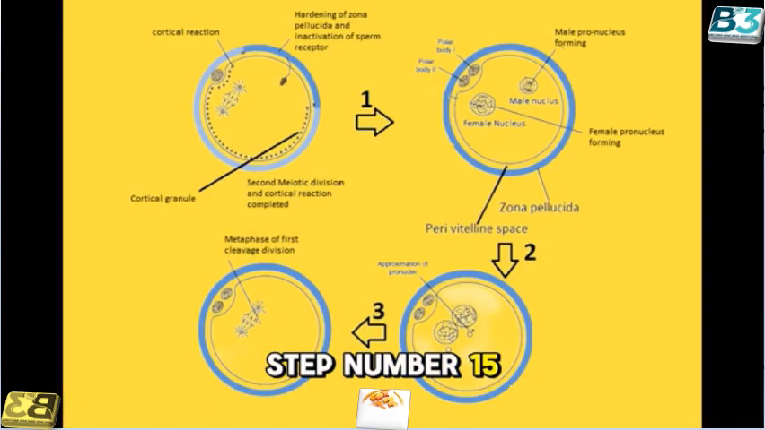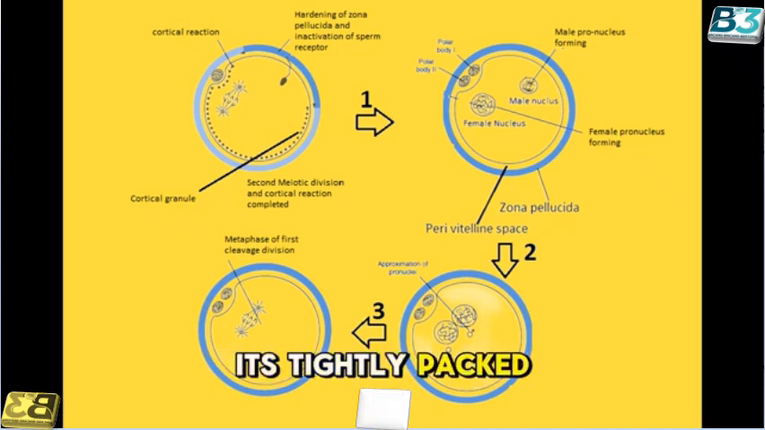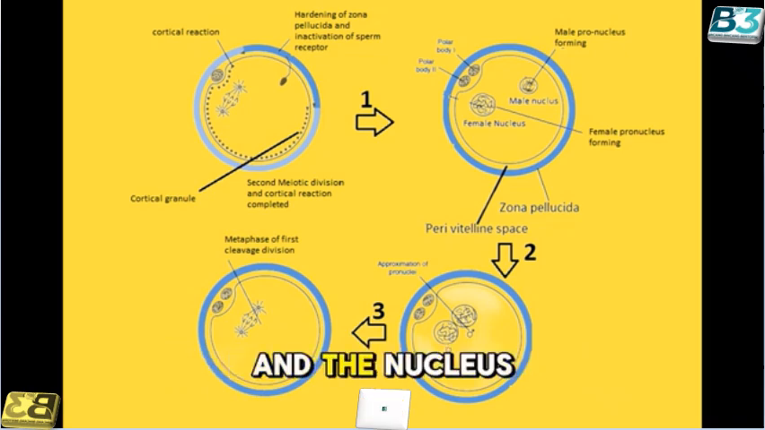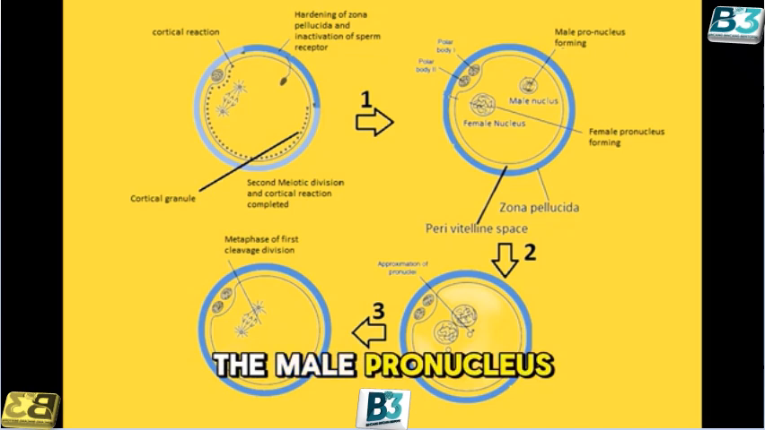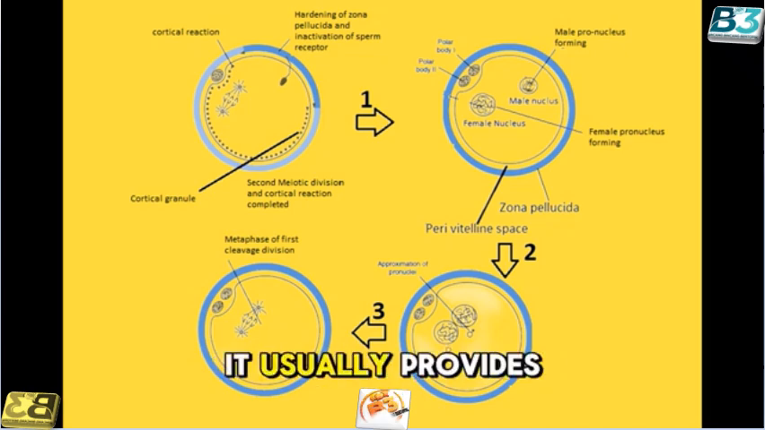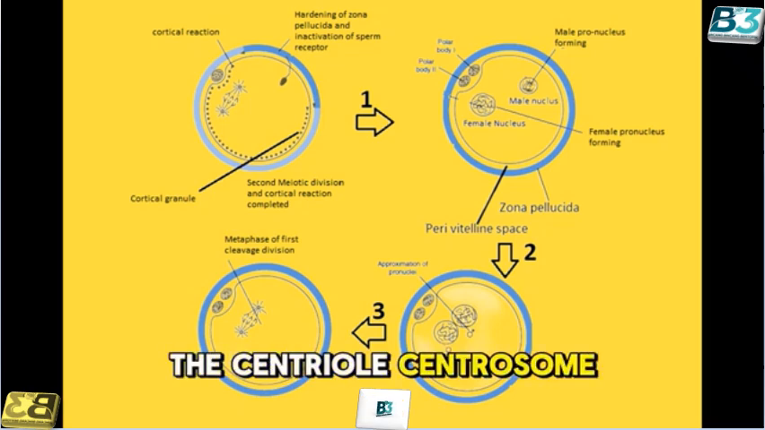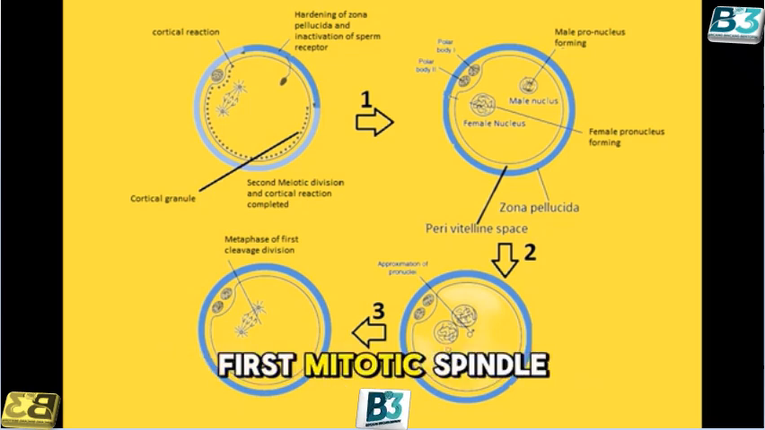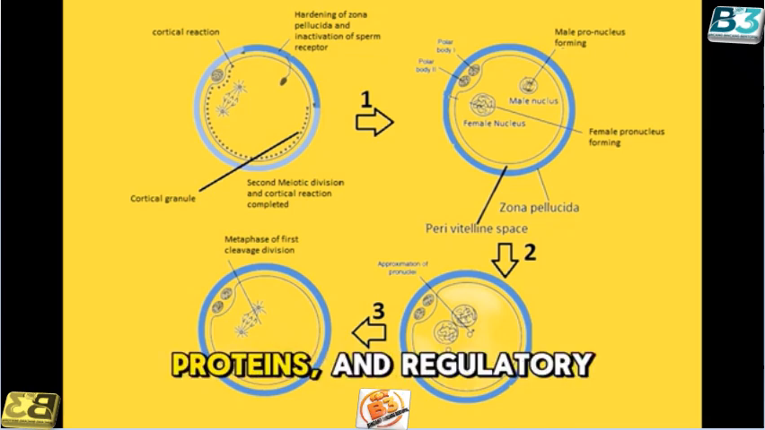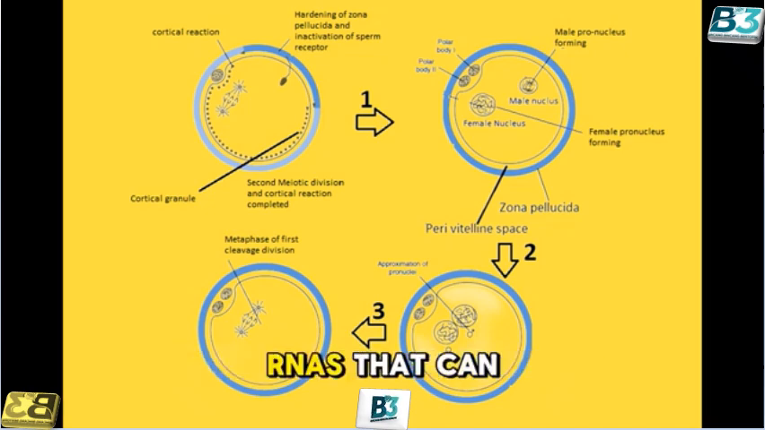Step number 15, male pronucleus formation and sperm decondensation. After the sperm enters the oocyte, its tightly packed chromatin unwinds, replacing protamines with maternal histones, and the nucleus re-expands to form the male pronucleus. The sperm brings more than DNA. It usually provides the centriole and centrosome, which is crucial for assembling the first mitotic spindle of the embryo. It also delivers small amounts of cytoplasm, proteins, and regulatory RNAs that can influence early embryonic development.